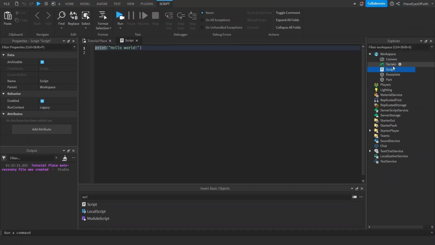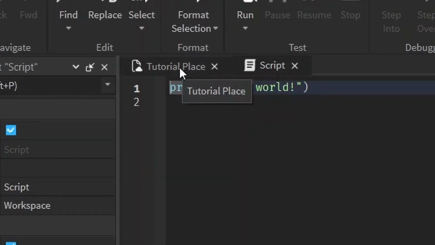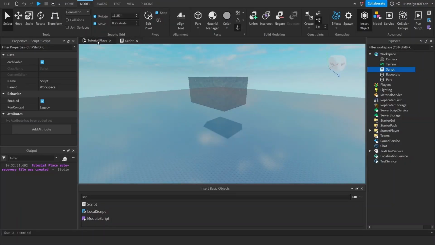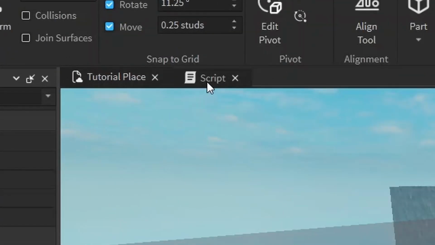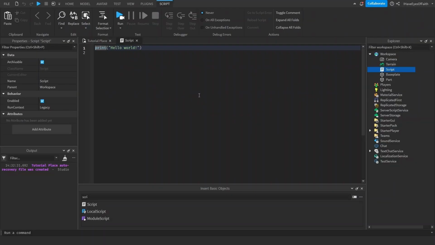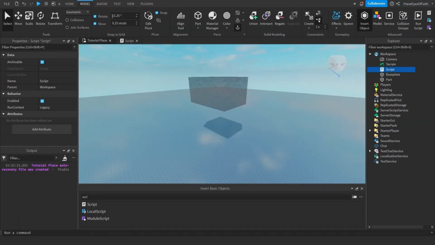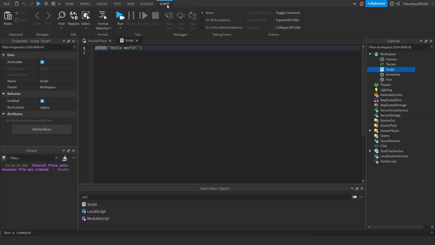Right now, we're inside of the script. If we want to switch back to the real world, we can just click right here where it will say the name of your place. In my case, it's called tutorial place. But if we want to go back to the script, we click this little tab right next to it, and now we're back in the script that we just added. Also notice when we're in the tutorial place, we're in any one of these tabs. When we're in the script land, we're in the script tab. So the options up here are different too.